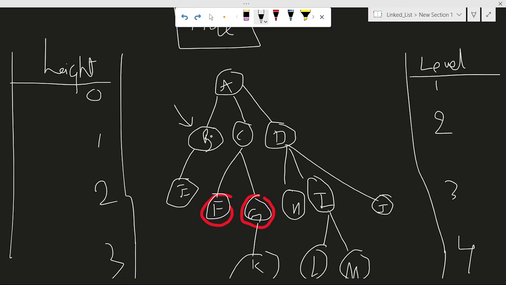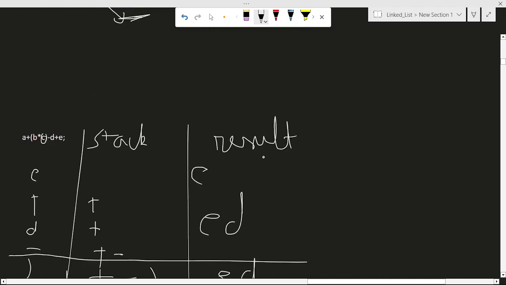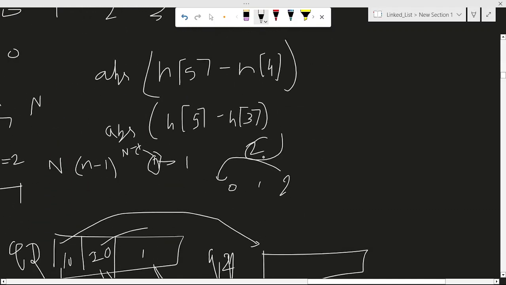Before that, let us discuss what a sibling is. Siblings are the nodes which come on the same level, under the same parent. Like C is their parent. For F and G, C is the parent. So the nodes, let me go down.